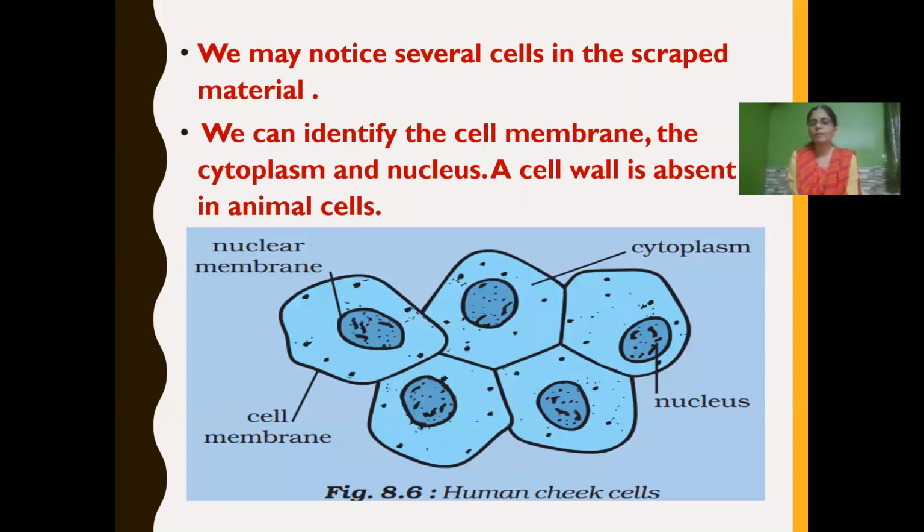Now you can see here, we may notice several cells in the scraped material. What can we identify? We can identify the outer covering called cell membrane, then the jelly-like substance between the nucleus and the cell membrane, which we call cytoplasm, and the dense round body inside the cell, which we call nucleus. But here, what is the difference? In animal cell, the cell wall is absent. So these three are the basic components of a cell: cell membrane, nucleus and cytoplasm.